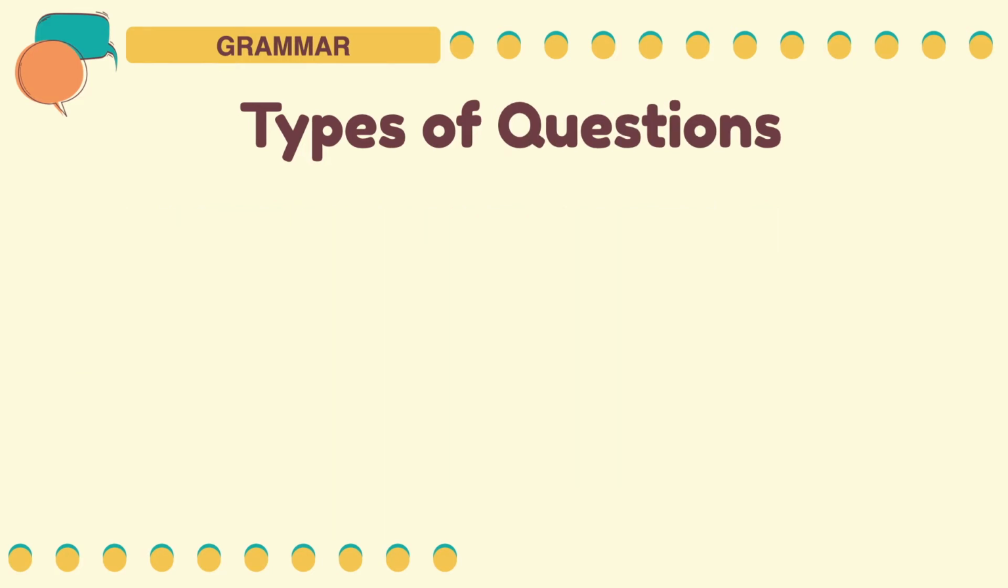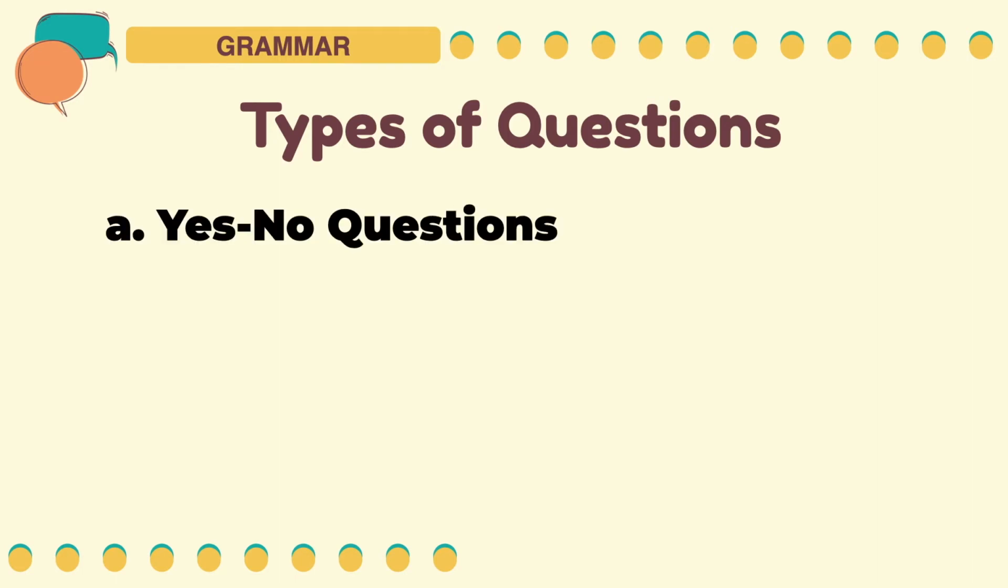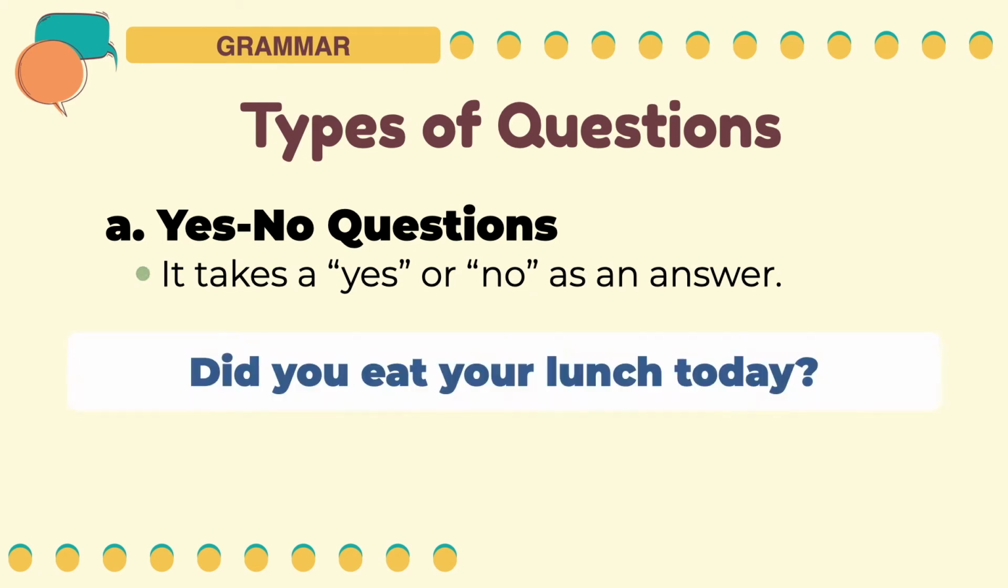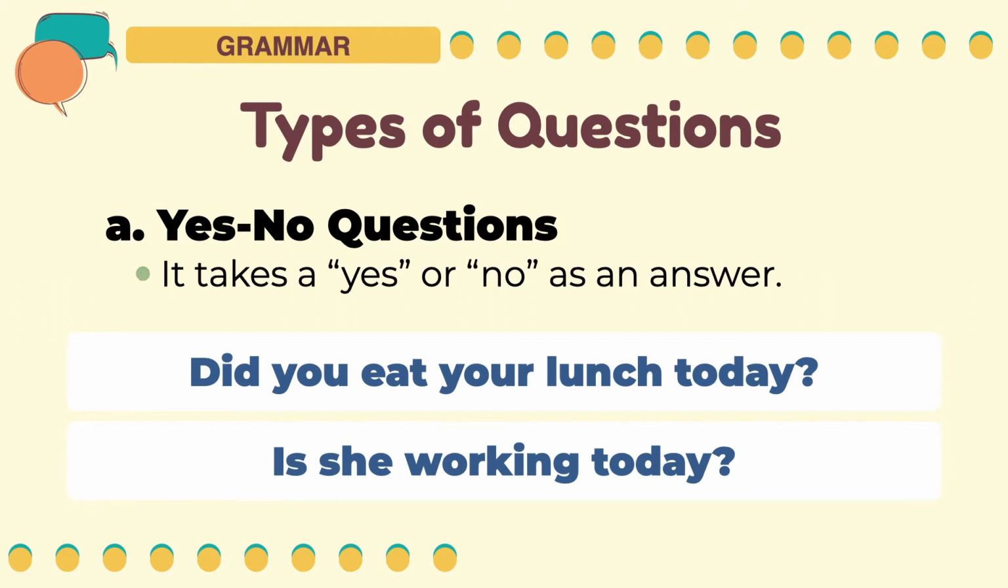There are different types of questions. The first type are yes or no questions. From the name itself, it takes a yes or a no as an answer. For example, did you eat your lunch today? The possible answers to this question are yes or no. Another example, is she working today? Still, the possible answers to this question are either a yes or a no.